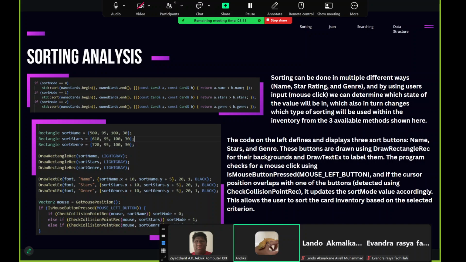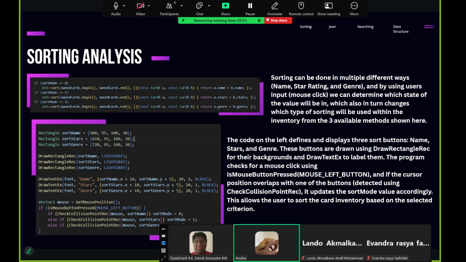For the logic with the buttons tab, the code on the left shows three buttons: the name, stars, and genre. After we draw all three buttons, we use IsMouseButtonPressed for the mouse left button.